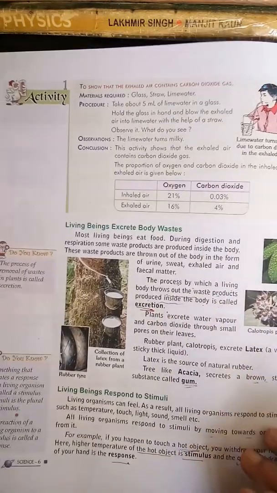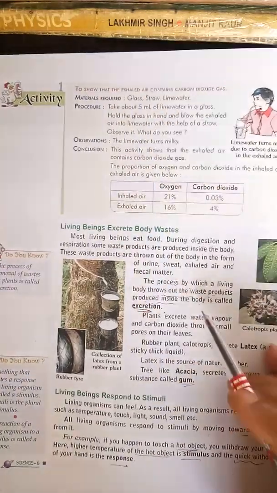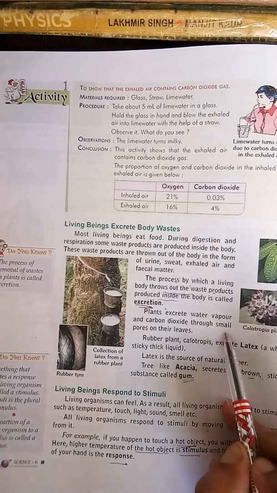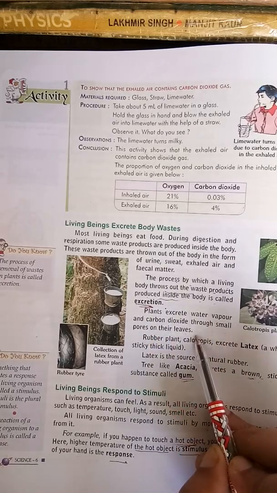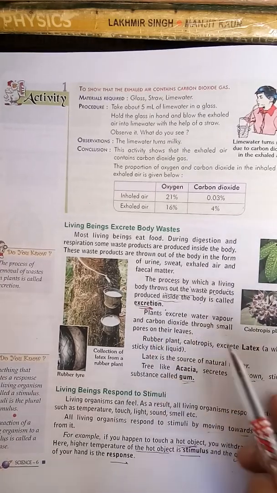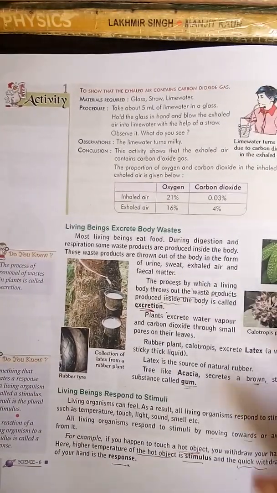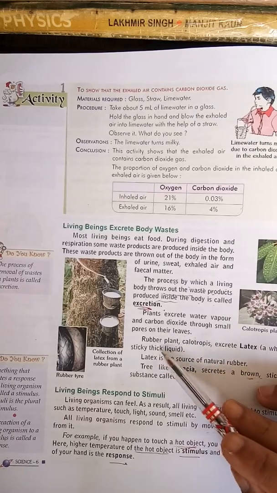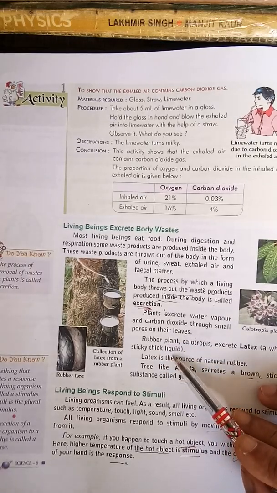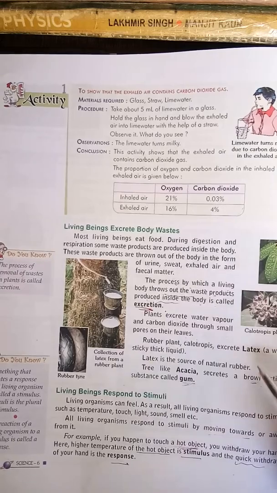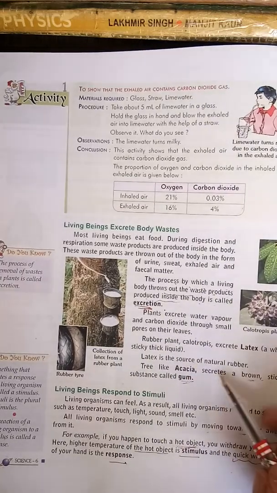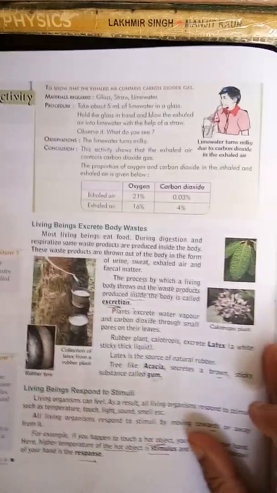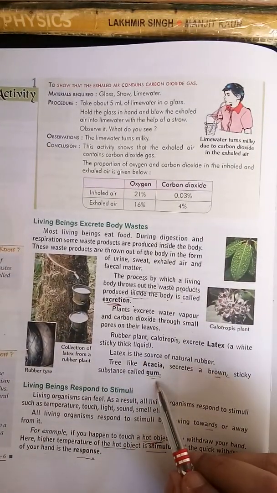Plants excrete water vapor and carbon dioxide through small pores in their leaves that are called stomata. Other plants like rubber plant and calotropis release a white colored sticky fluid from their body. As shown here in the figure, that is called latex. Latex is also a source of natural rubber. Another plant, like acacia, secretes a brown sticky substance called gum.